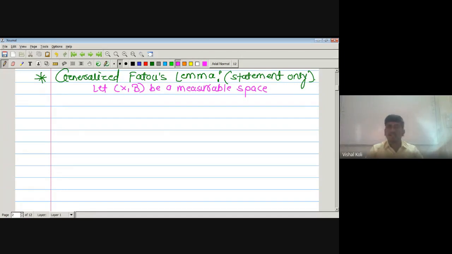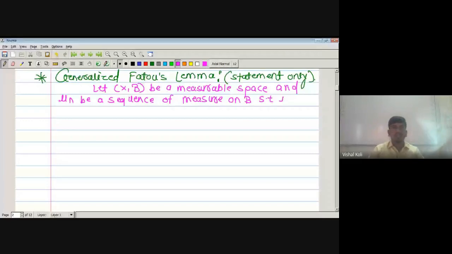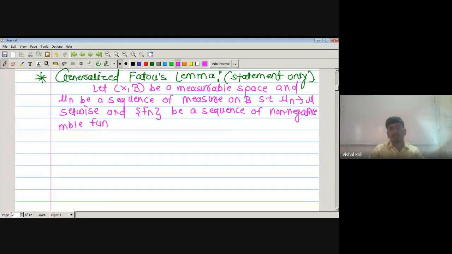Let X, curly B be a measurable space and mu n be a sequence of measures on curly B such that mu n converges to mu setwise, and Fn be a sequence of non-negative measurable functions such that Fn converges to F. Then the integration of F d mu is less than or equal to the limit inferior of the integration of Fn d mu n.